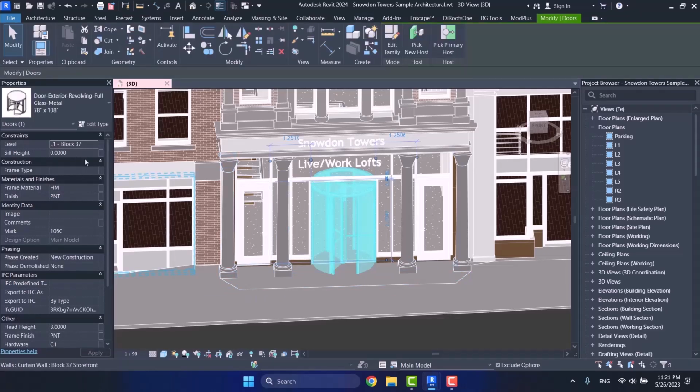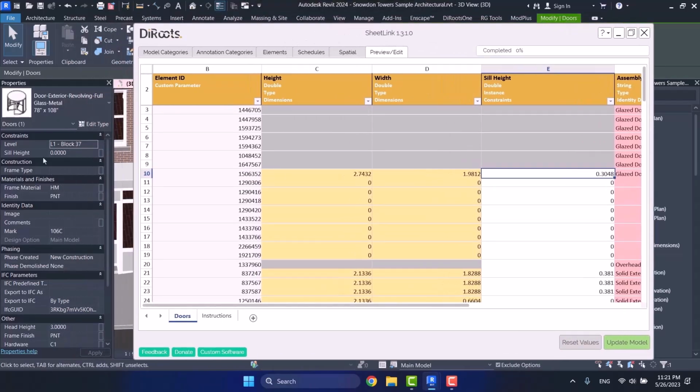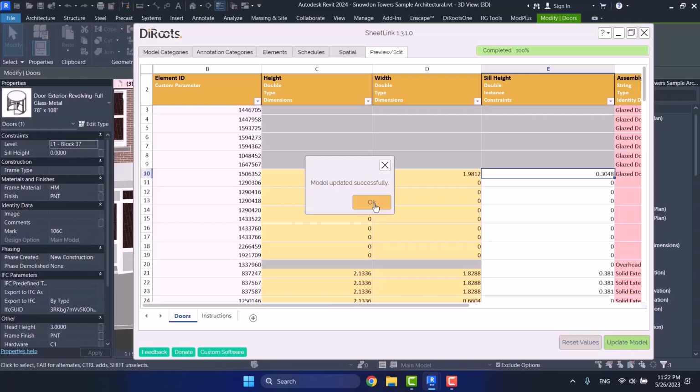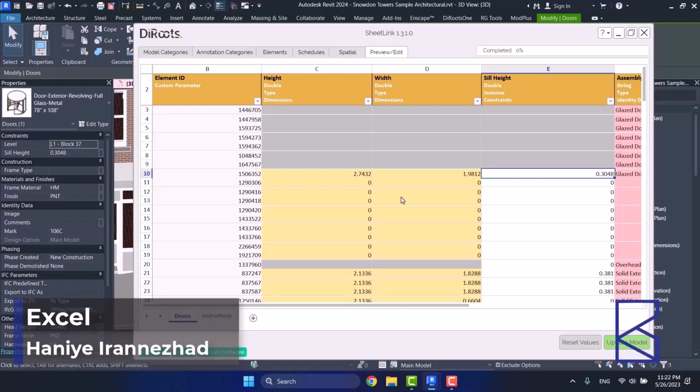If I choose this door here, it's still 0. Why? Because I didn't choose Update Model here. I only reset it. If I again want it to be done on my model, pay attention, my seal height is 0. I click on Update Model. And if I OK this, it changes into 30 centimeters, the number I have here. So through Reset Value, you can remove those changes you have made. And then you will have the thing that you got a preview from in the beginning. So that's the preview edit section that really helps you to check your project and also make some changes to the parameters that you have here.